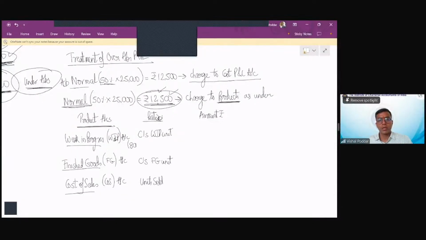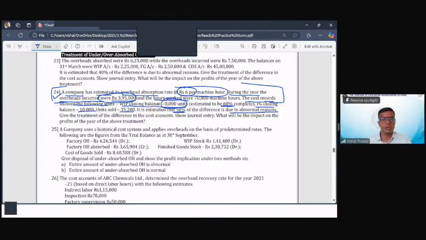So 8,000 units, which are 60% complete, gives roughly my WIP units equivalent to finished goods, which is 4,800. So 8,000 units of WIP partially completed is equivalent to 4,800 fully completed units.